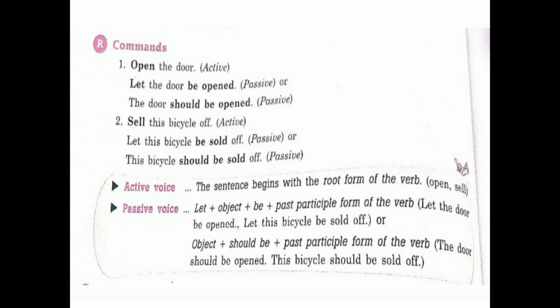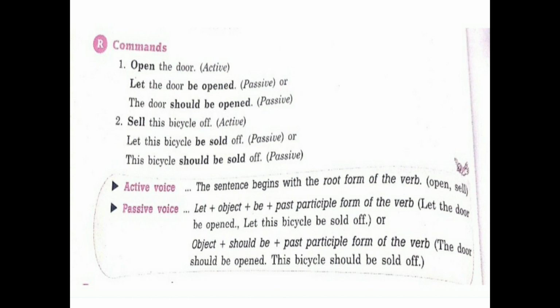Next you see, sell this bicycle off. Now here again this sentence starts with the verb, and it is an imperative sentence. So we make it first with let. It will become like this: let this bicycle be sold off. And the second one is, this bicycle should be sold off.